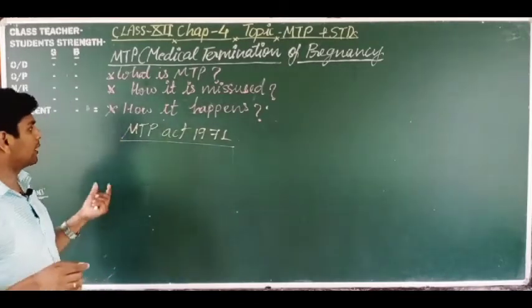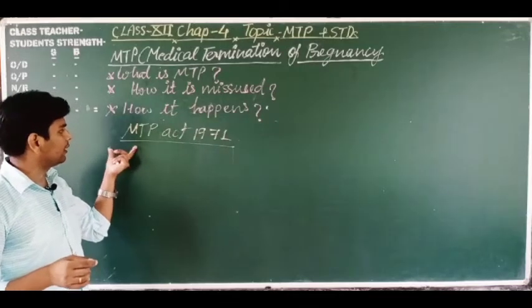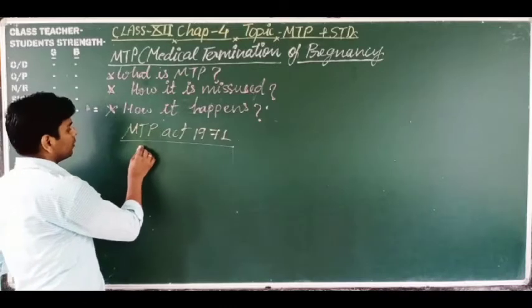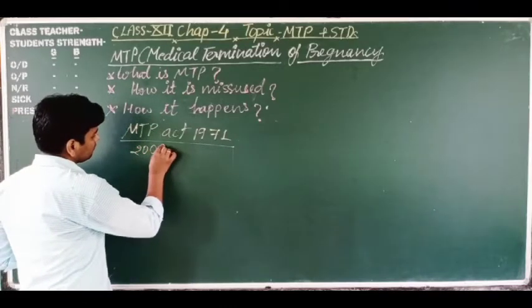So due to these complications, the Indian government amended this act, and this was the amendment of 2002.